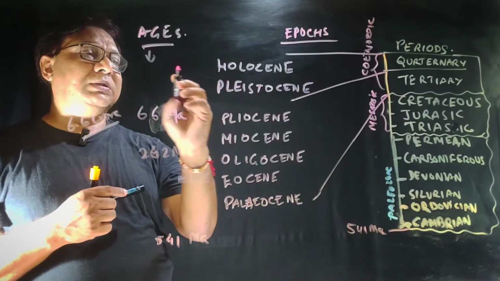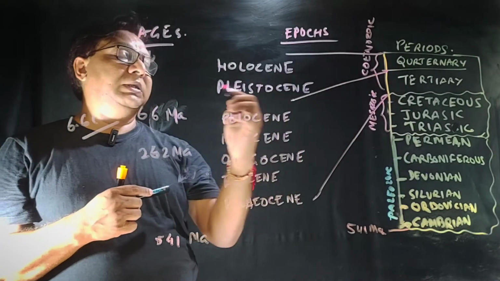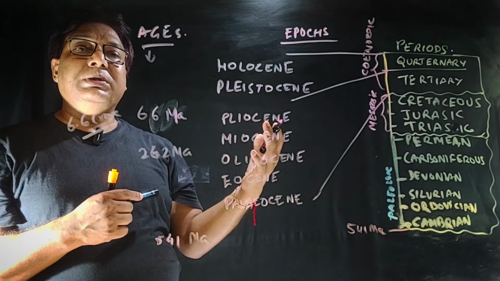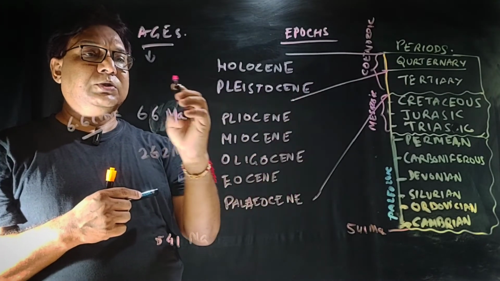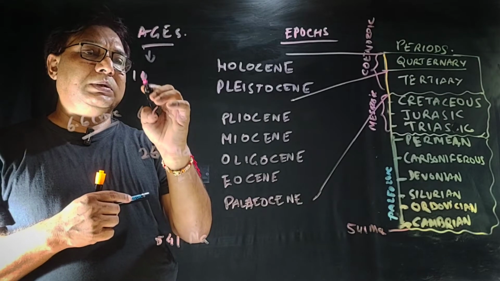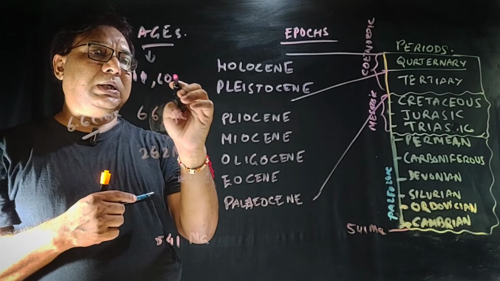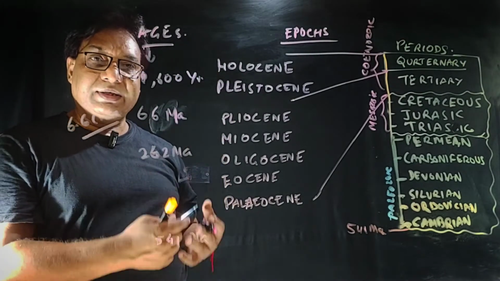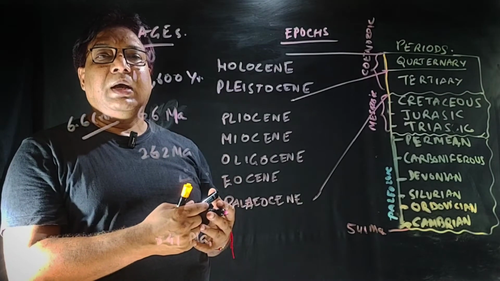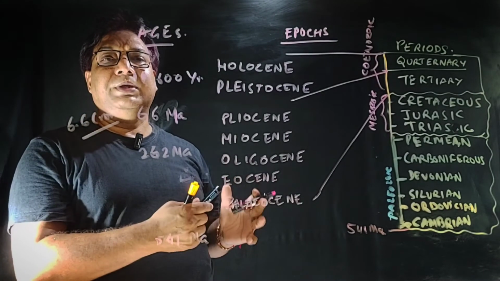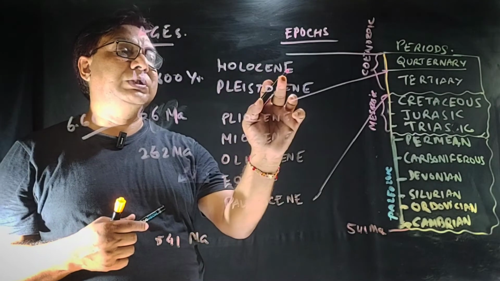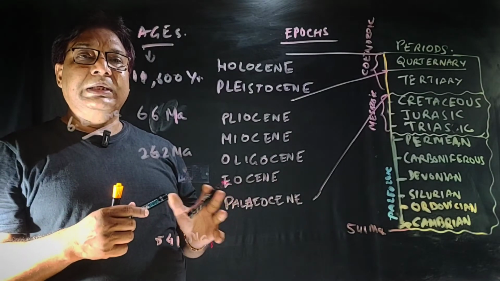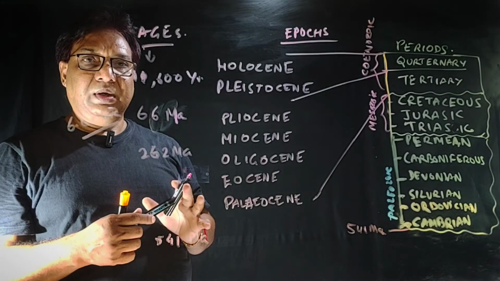Okay, and the last one, the Quaternary: 11,600 years ago is considered to be the beginning of the Holocene. So the Holocene is from 11,600 years ago till now. This is said to be the current, the latest time period of the Earth, referred to as the Holocene epoch. So this is how the entire geological time scale is divided.